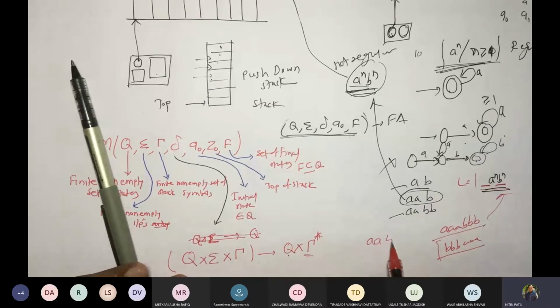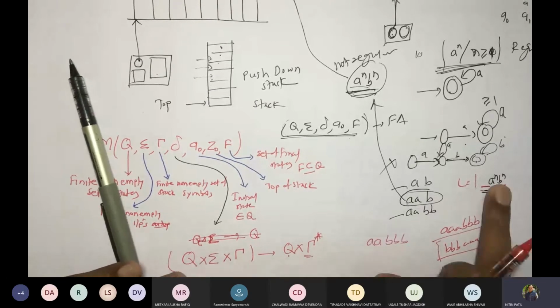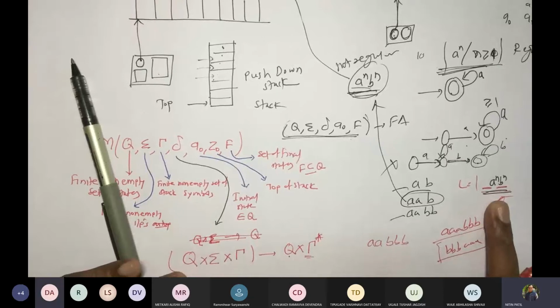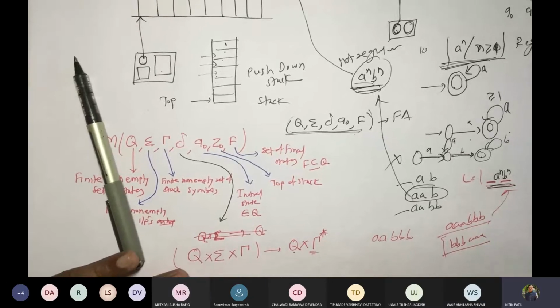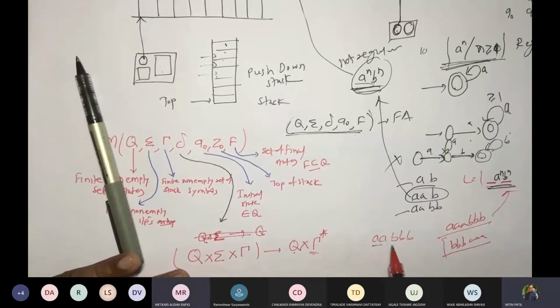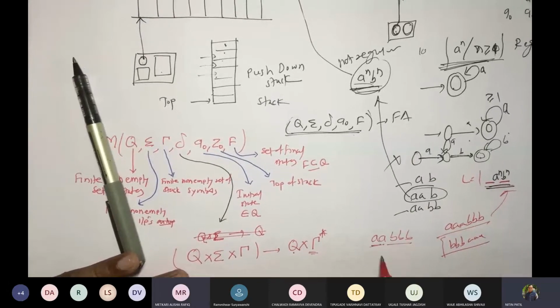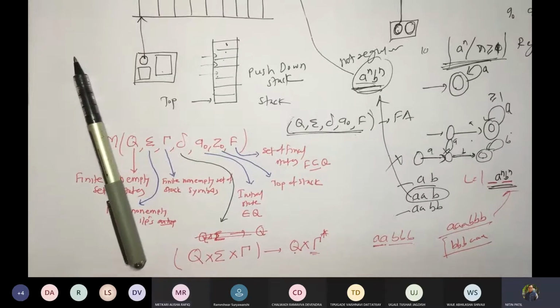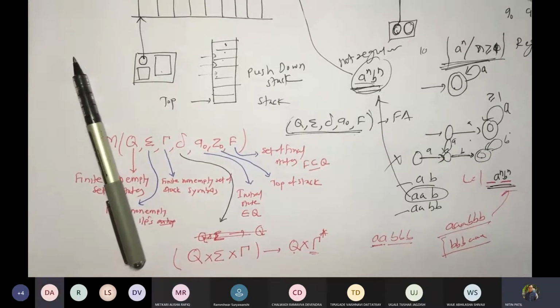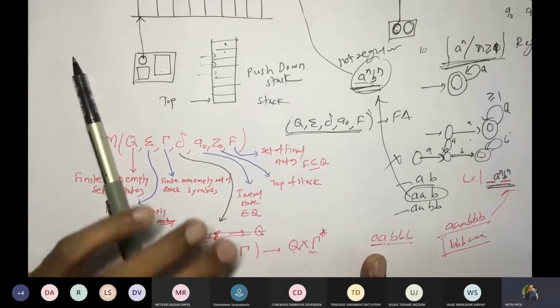Now, what about this: A, B, B, B? Is it part of this language? No. How will you verify this? You count the number of A's and number of B's, which should be the same. But if you are asked to write it, I hope you did data structures, correct? How would you solve this using a data structure?